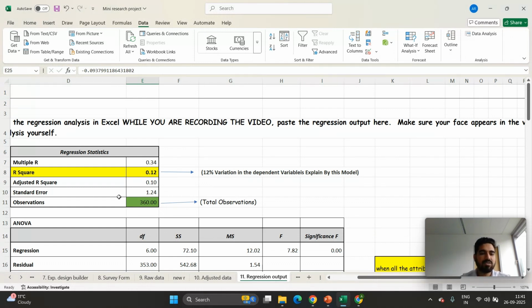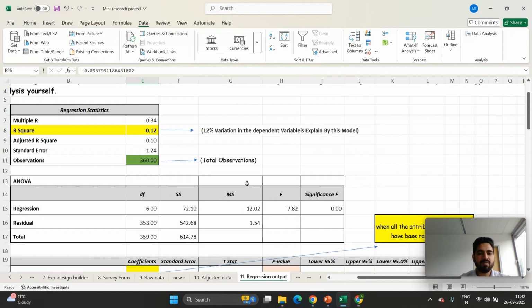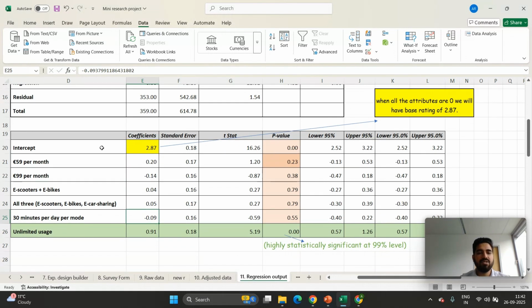So we have an R square of 0.12, which means that this model gives you an understanding of 12% of the variation of the dependent variable, which is explained by this model. We have a total of 360 observations. If I talk about the intercept, this value 2.87 shows you that when all the attributes are at the zero level, we have a base rating of 2.87.